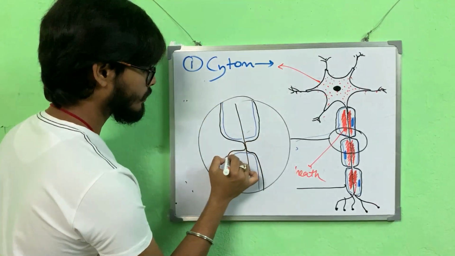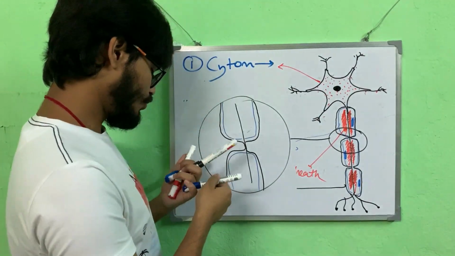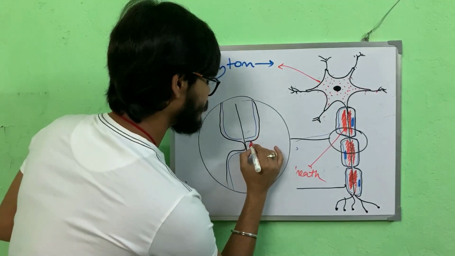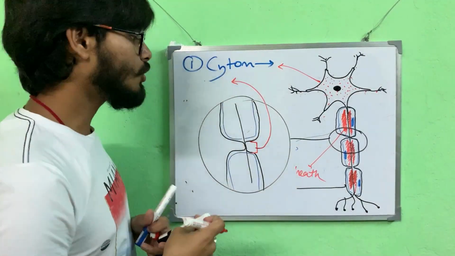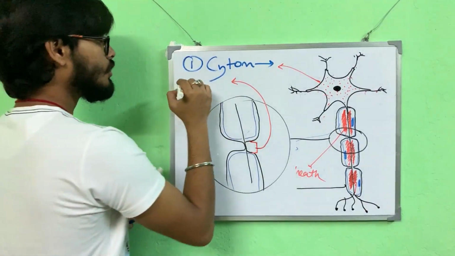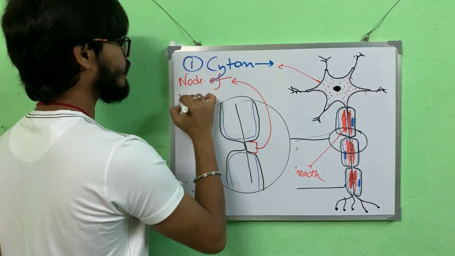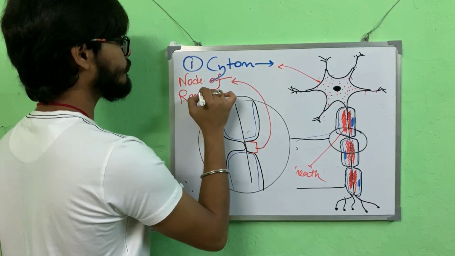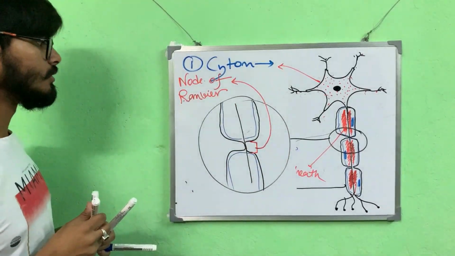So this junction has a special name. We call these junctions nodes, so we call it the node of Ranvier, of course after its discoverer.